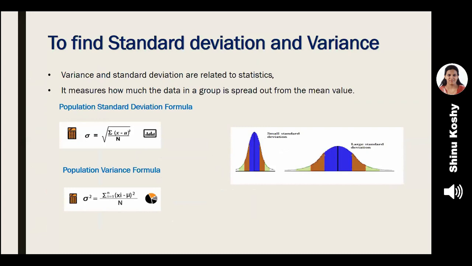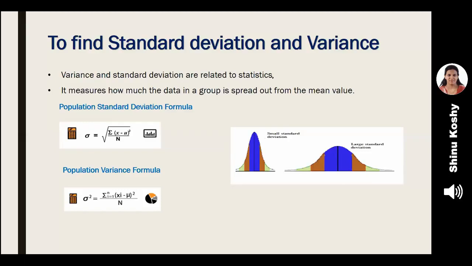So variance and standard deviation are two concepts related to statistics. When we have a population, so we have lots of data, we would like to find out how much the data is varying from its mean value. So the two ways of measuring the difference between each data item and the mean value of that sample is given by the two statistical concepts called variance and standard deviation.